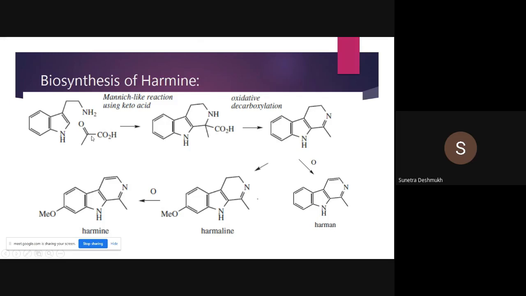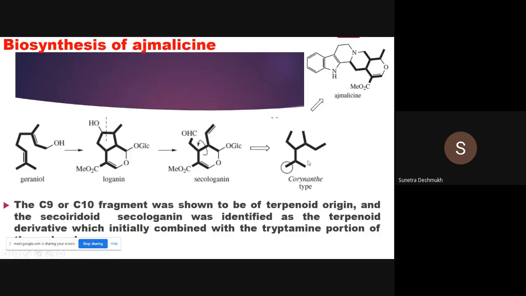We react it with a keto acid, and after cyclization and oxidative decarboxylation, we get at the end harmaline and harmine. These three structures resemble each other with little differences in functional groups. Some moieties are attached in some, and some functional groups are detached from other molecules. So this is the synthesis of harmaline and harman.